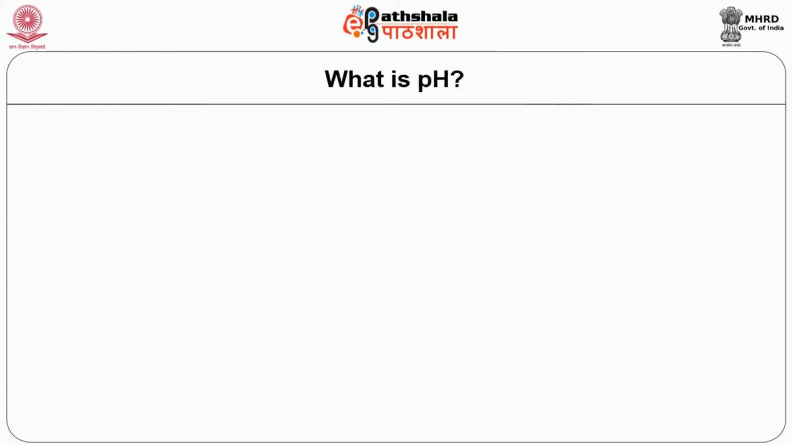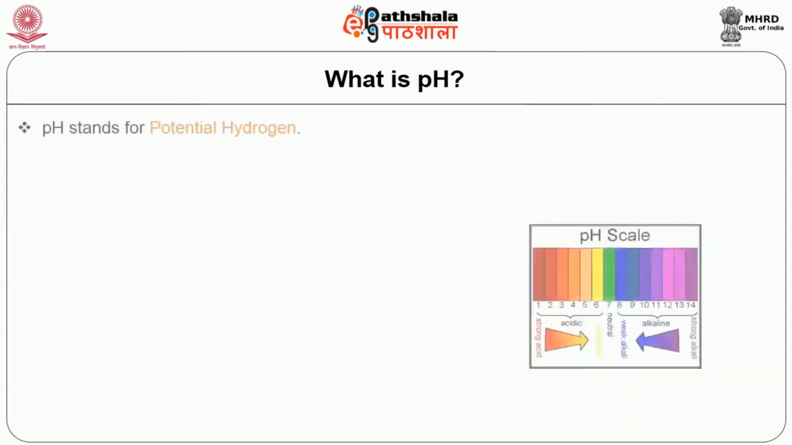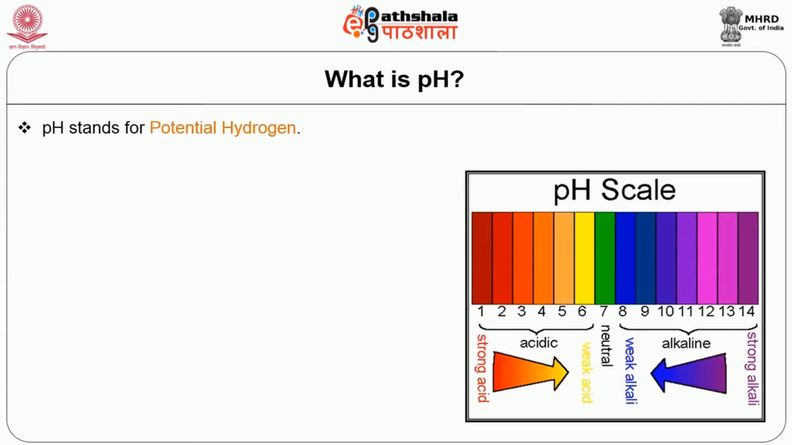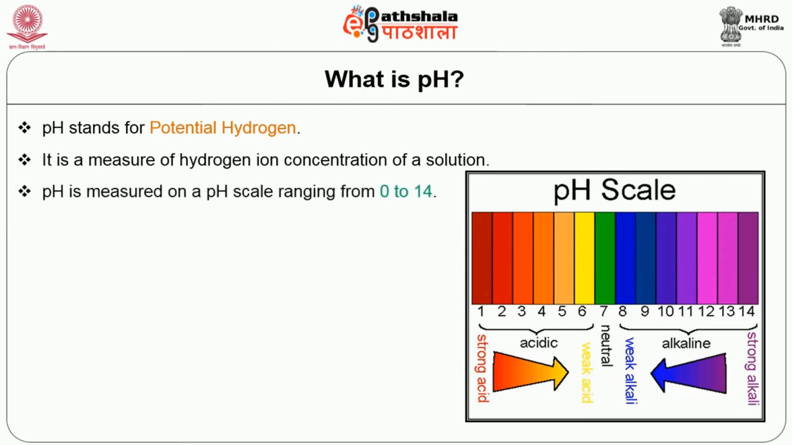Regarding the basic things related to what is pH. pH stands for potential hydrogen or powerful hydrogen. It is a measure of the hydrogen ion concentration of a solution. pH is measured on a pH scale ranging from 0 to 14. The value 7 is neutral pH. Any value below 7 is considered acidic. Any value above 7 is considered alkaline.